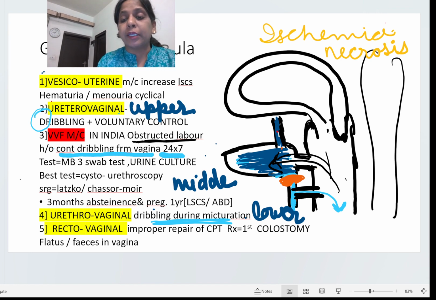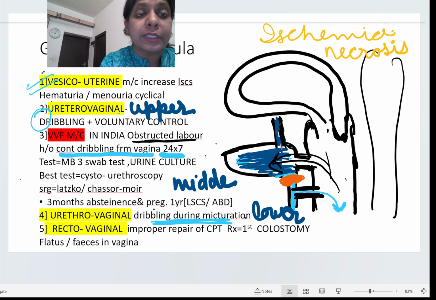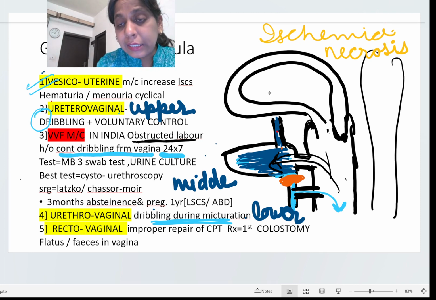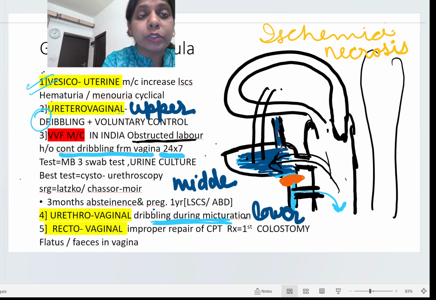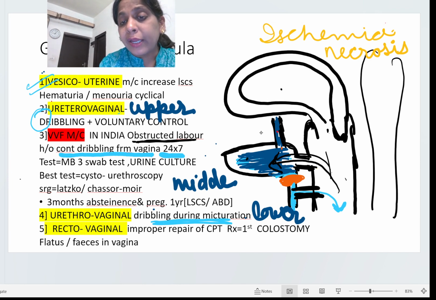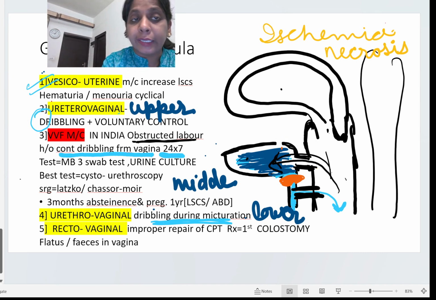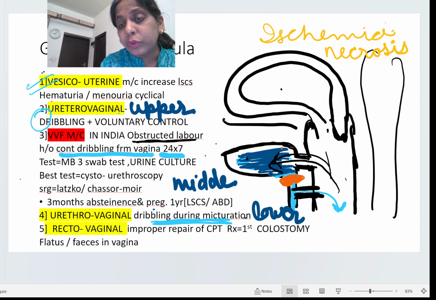Now let's see the other two fistulas, number one being vesico-uterine fistula. What is a vesico-uterine fistula? See here, this is the vesicle and this is the uterus. So there is a communication between the bladder and the uterus. Why is this communication there? For that you should know the anatomy of the organs lying here. Here is the peritoneum.